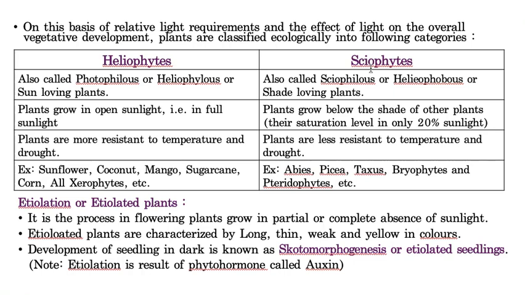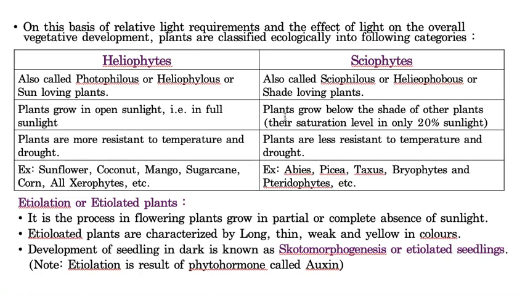Sciophytes are also called sciophilous or heliophobous, or shade-loving plants. From the name itself you can clearly understand: heliophytes grow actively in the presence of sunlight, whereas sciophytes cannot tolerate direct sunlight. They grow under shade, that means under the canopy of big trees. Heliophytes grow in open sunlight, that is, in the full range of sunlight.